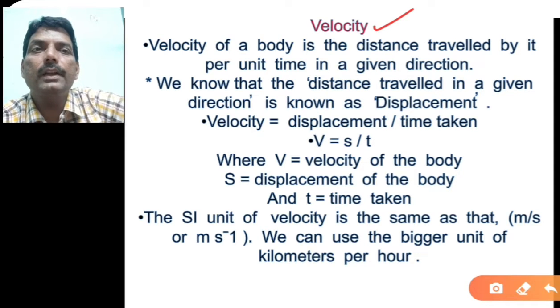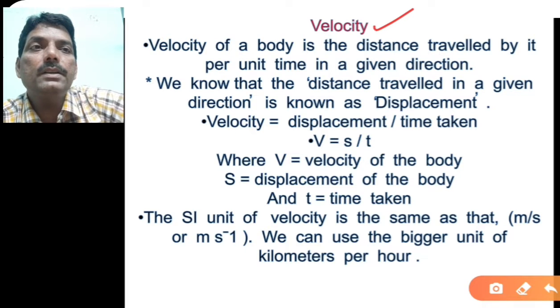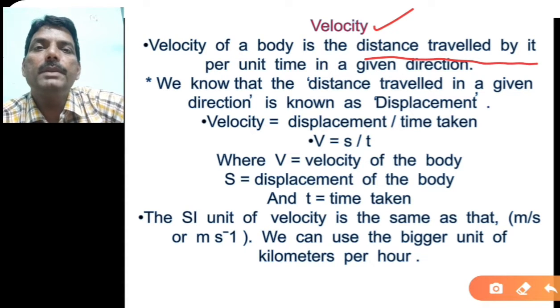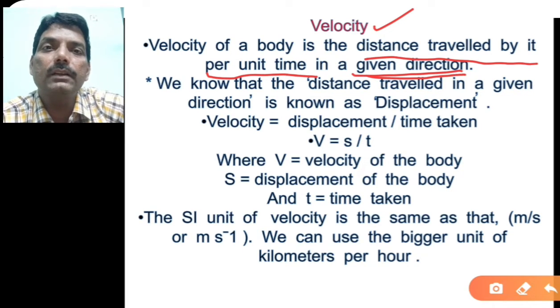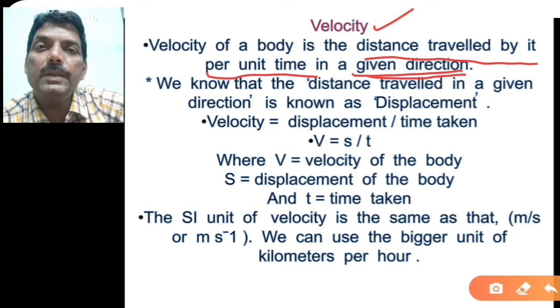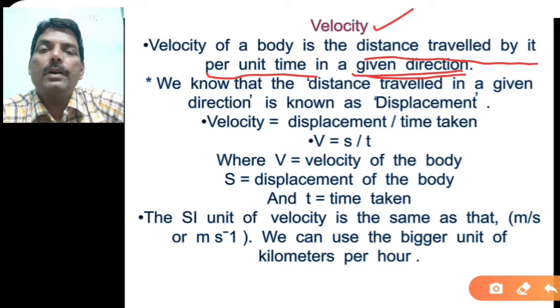Now in case of velocity, it is the distance traveled by the body per unit time in a given direction. This important thing, direction, has come here. Take the same example, when the object is moving from one town to another town and that path is a straight line path, you can say a straight highway.